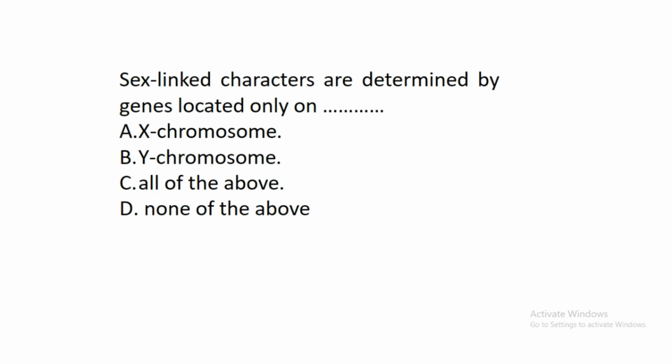The next question says, sex-linked characters are determined by genes located only on dash. A. X chromosome. B. Y chromosome. C. All of the above. D. None of the above. The correct answer to this question is A, X chromosome. In genetics, there is what we call sex-linked characters. These sex-linked characters are characters controlled by genes located on the X chromosome. That's why the answer remains A.